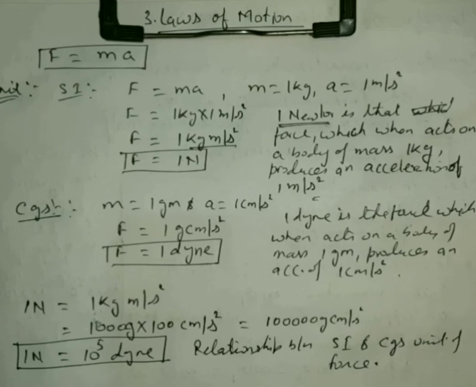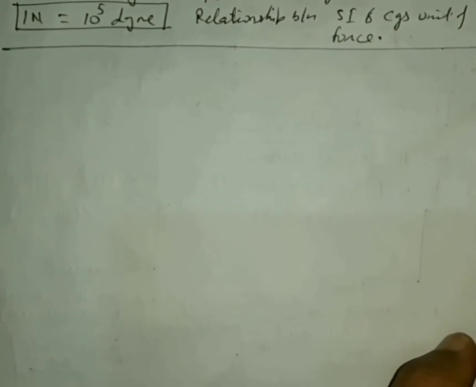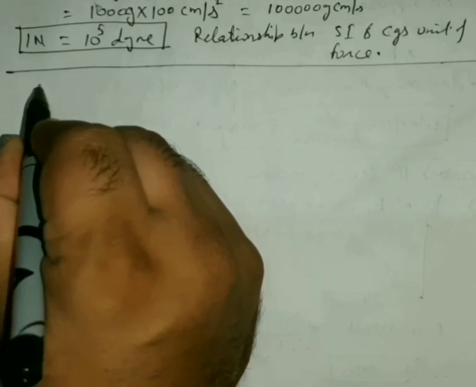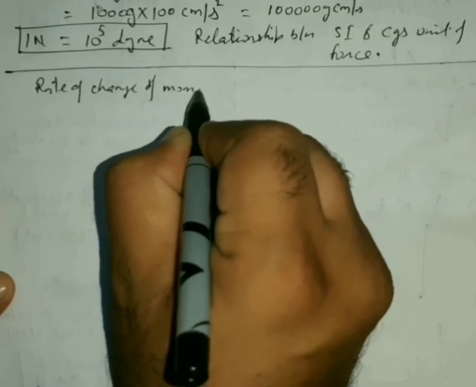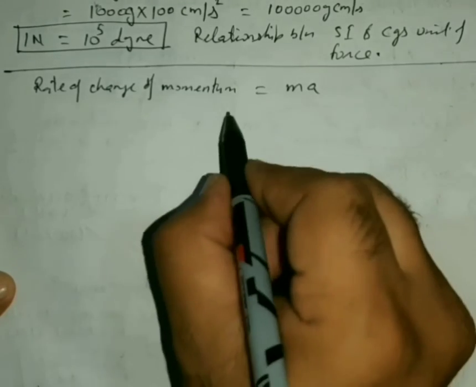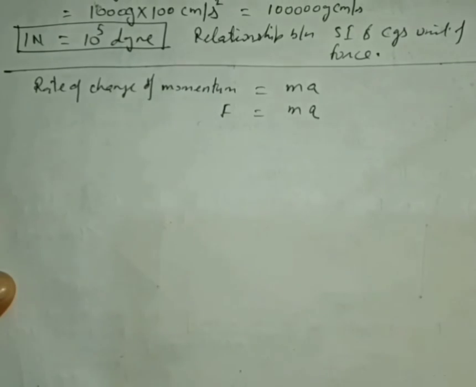Now we have to talk about the relationship between momentum and force. In our previous parts, we have already seen that the rate of change of momentum is equal to mass multiplied by acceleration, and we have also seen that force is equal to mass multiplied by acceleration.